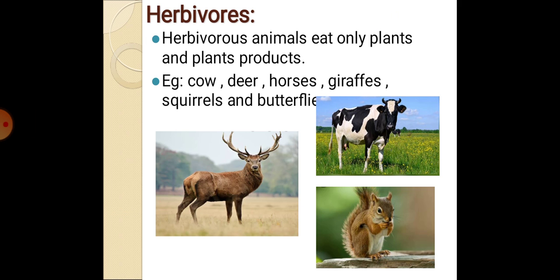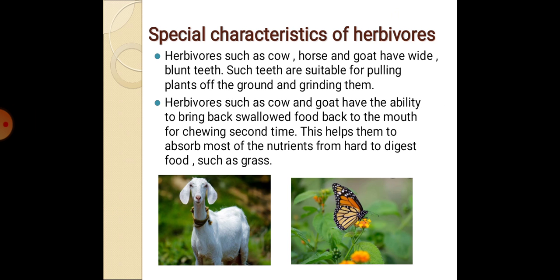Now let me see about the special characteristics of the herbivores. Herbivore animals have flat, blunt, and broad teeth. Then it is easy to chew the grass and plant materials. The broad teeth help them to grind the food, that is, grind the grasses easily. And these blunt teeth help them to pull out the grass from the ground.